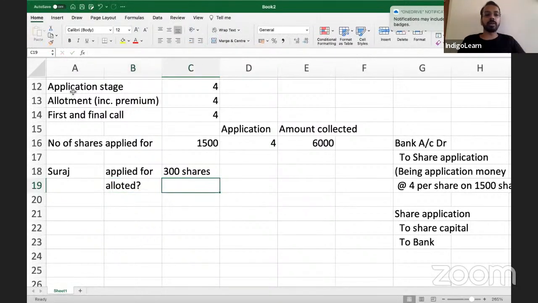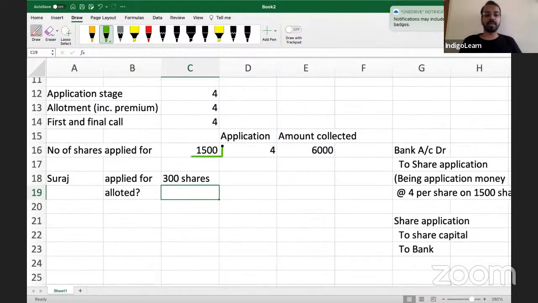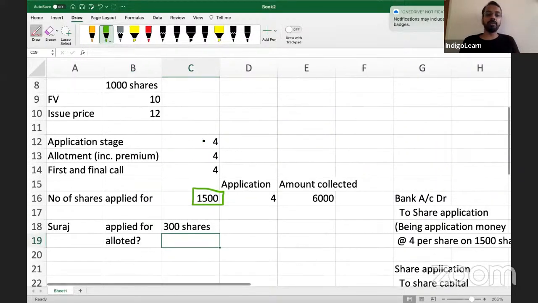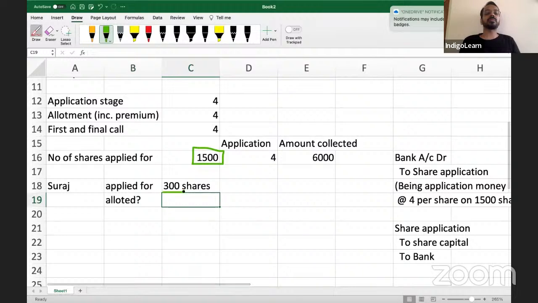So the question here I am repeating once again. Total number of shares application received is 1500, and if the company has decided to do a pro rata allotment, they can allot only 1000 shares, and I have applied for 300 shares. How many shares will I be allotted?